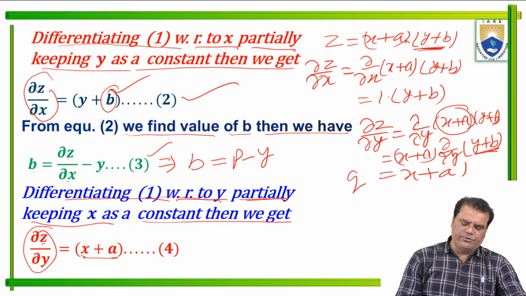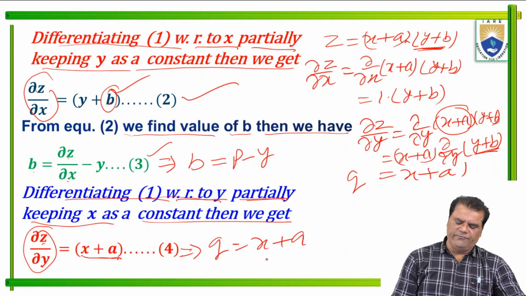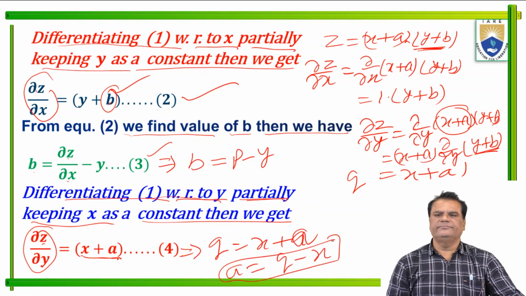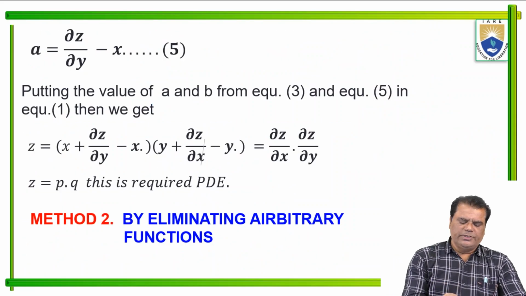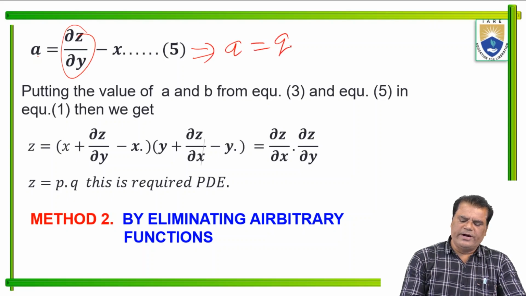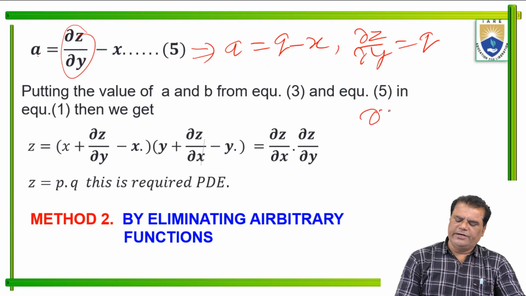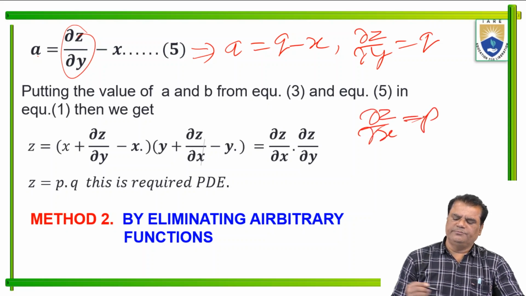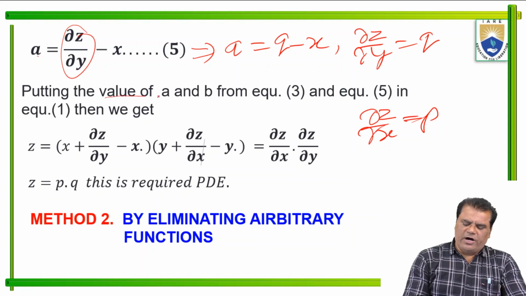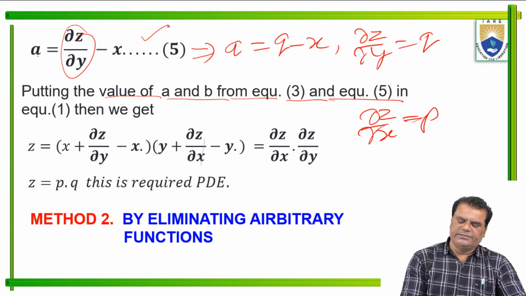So ∂z/∂y = x + a, which implies that q = x + a, or we find a. This is a = q − x. This is the value of q, ∂z/∂y is q, and ∂z/∂x is p. Putting the values of a and b from equation 3 and equation 5. This equation 5 and the last equation is 3.